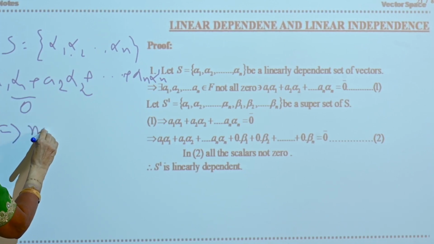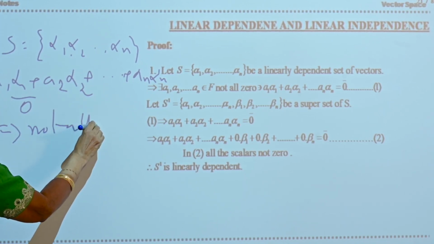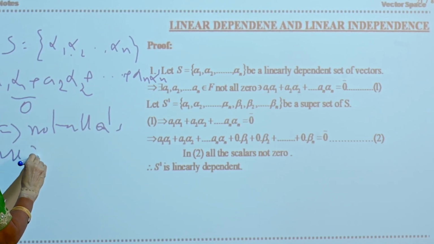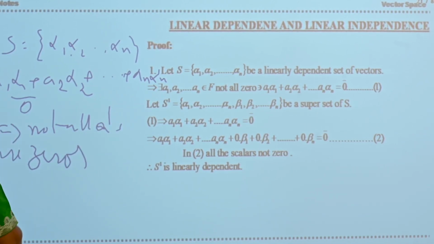Not all a's are zeros. Some of the a's may be zeros, but not all a's are zeros.